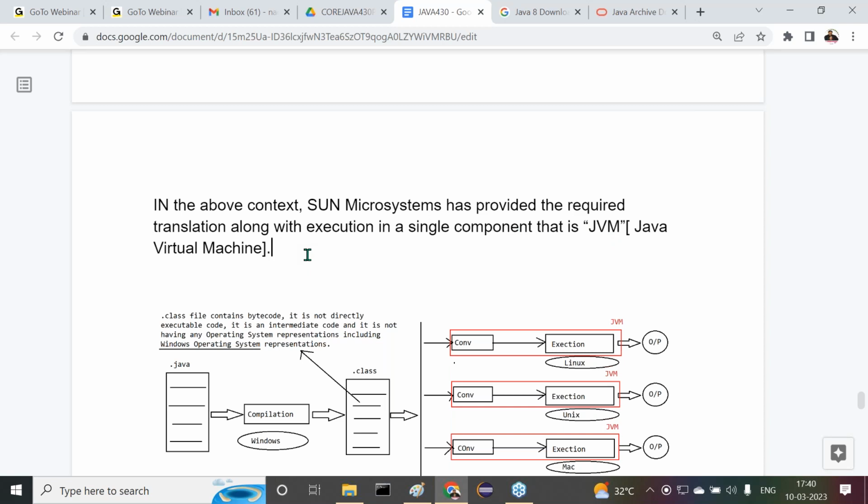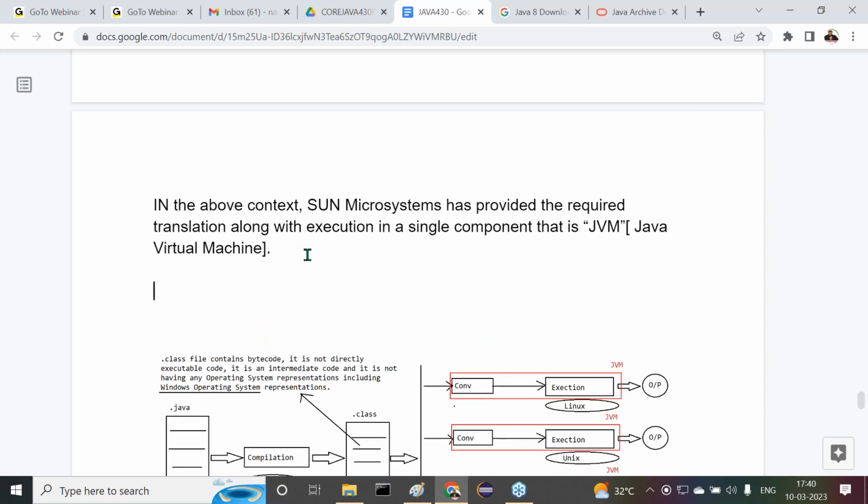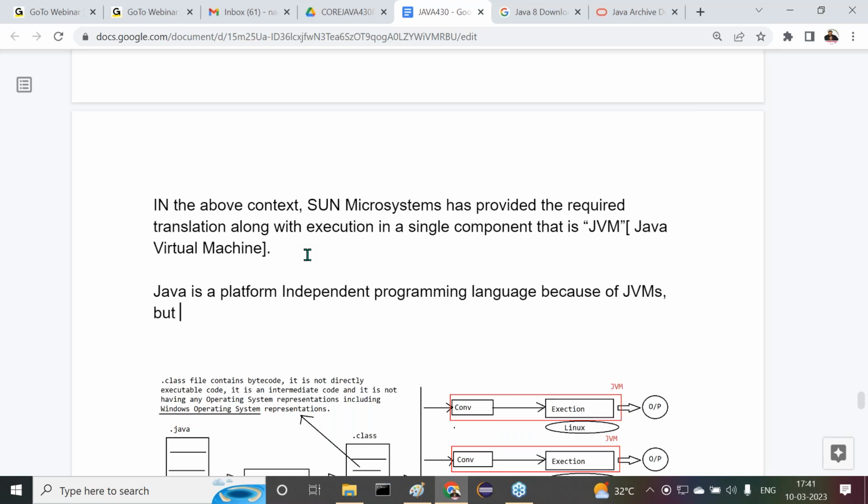All right, now come to the conclusion, guys. What is the conclusion here? Java is a platform independent programming language because of JVM. But JVM is a platform dependent tool.